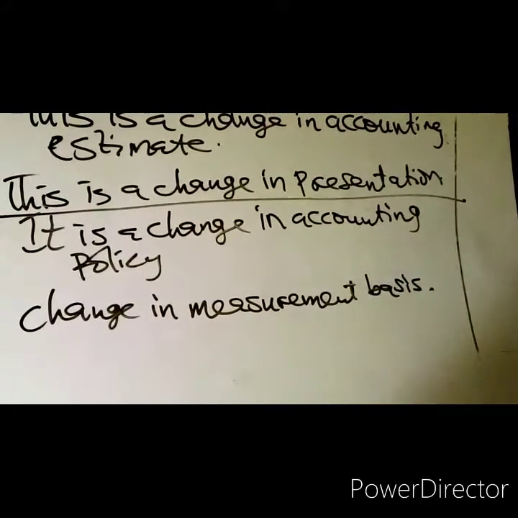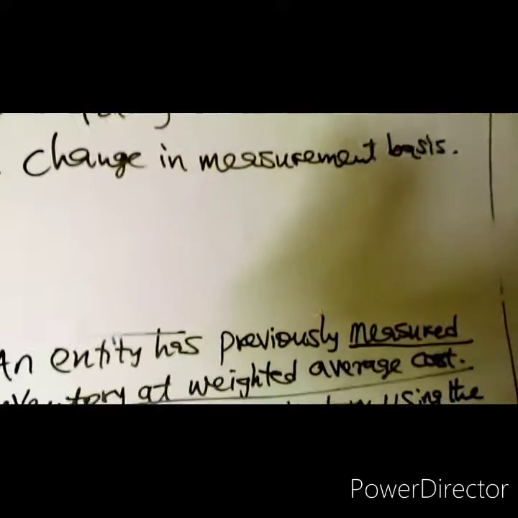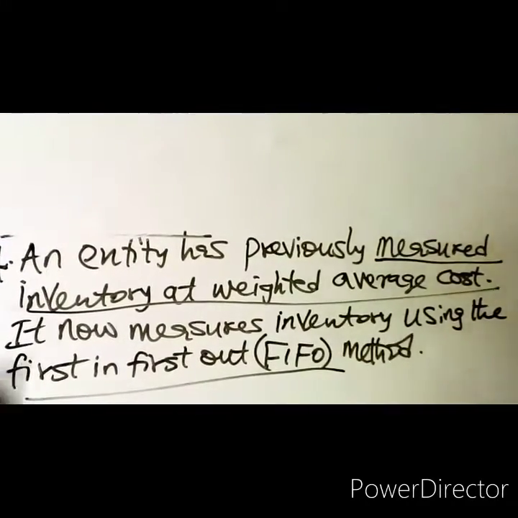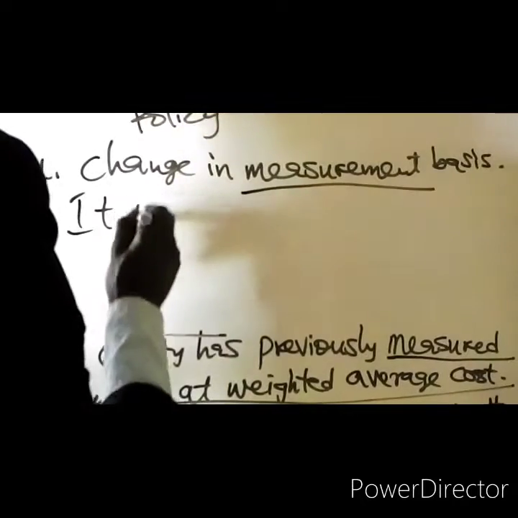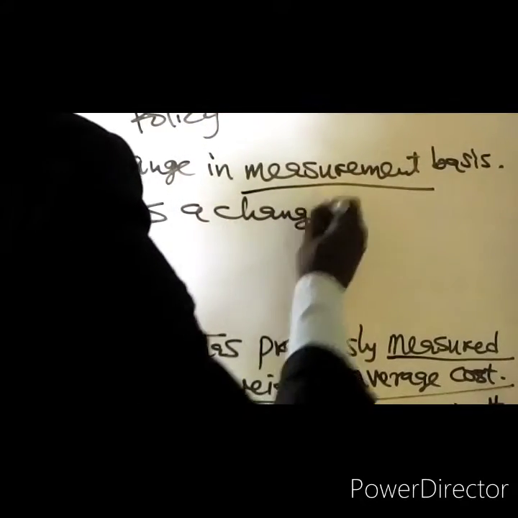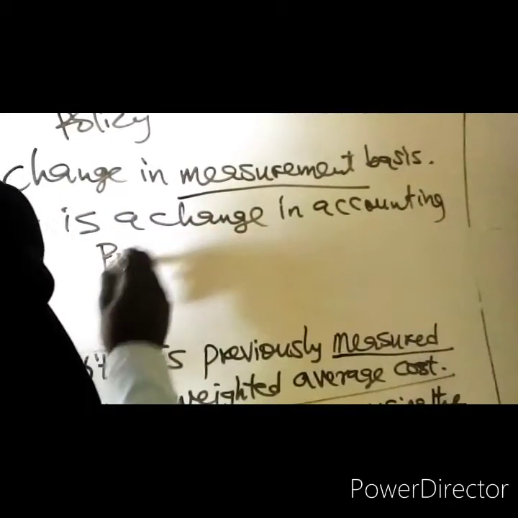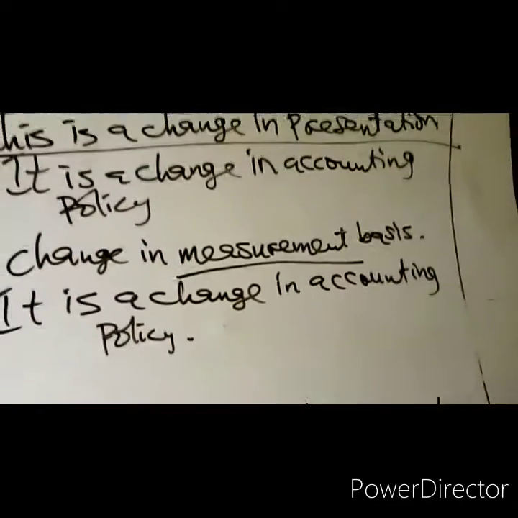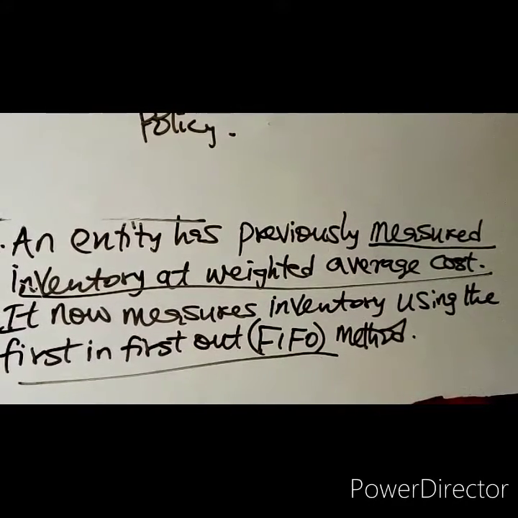Now, I've told you that for you to know whether there are changes in policy, you have to check three things. Number one, recognition. Number two, measurement. Number three, presentation. Since this is a change in measurement basis, therefore, it is a change in accounting policy. Change in accounting policy. So, that is all about example one.